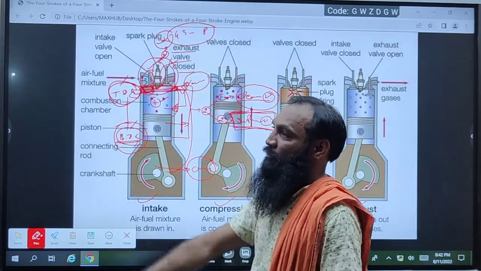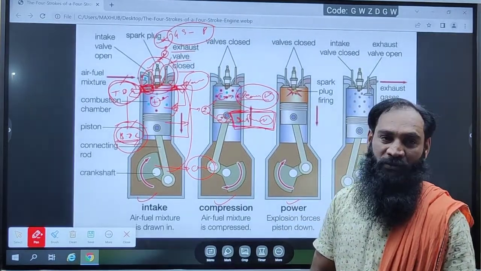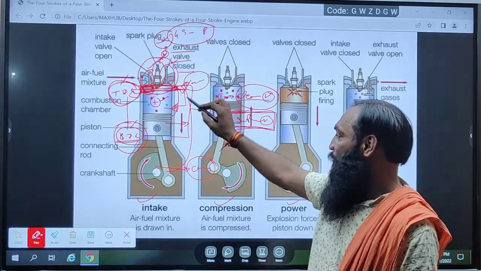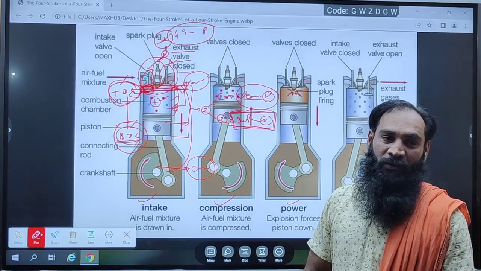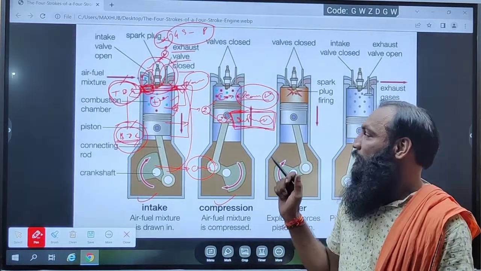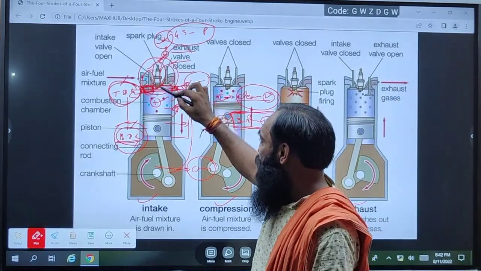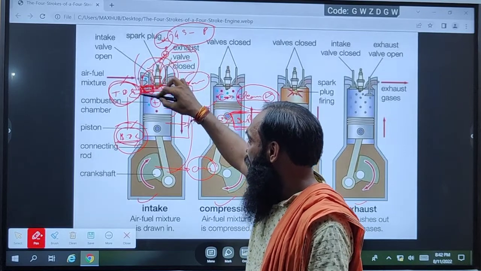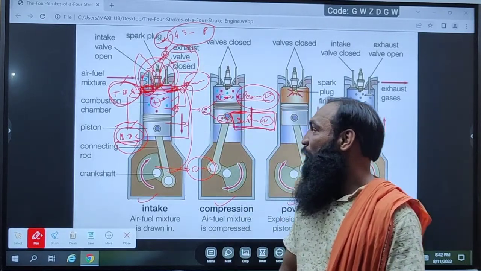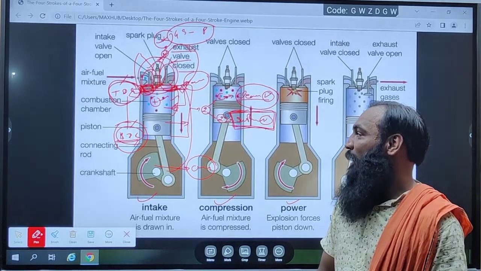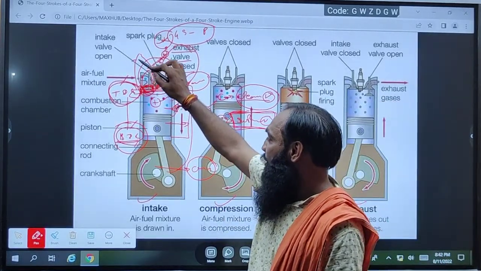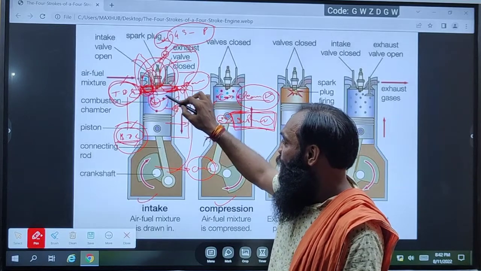What happens when this stroke starts? In this suction stroke, the exhaust valve will be closed and the inlet valve will be open. Through the inlet valve, the mixture of petrol and air enters the volume.